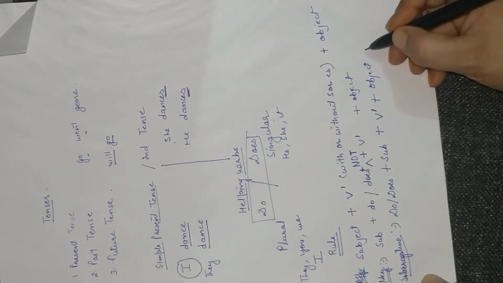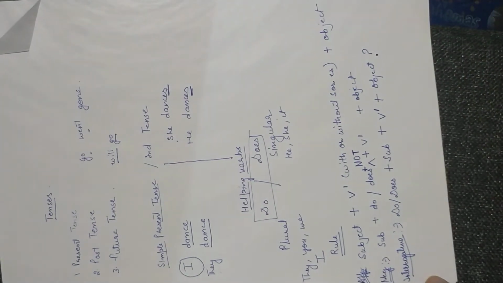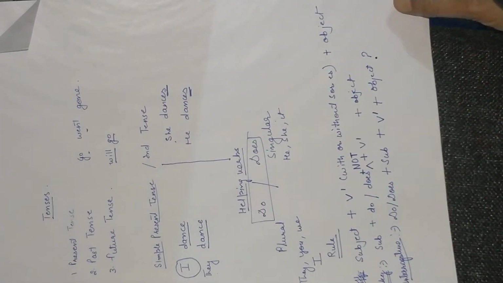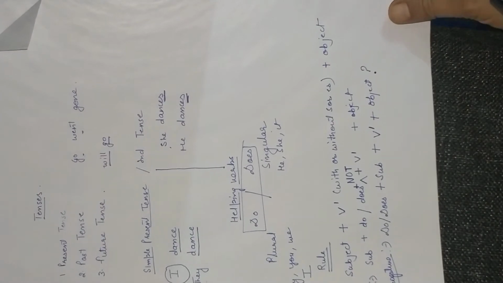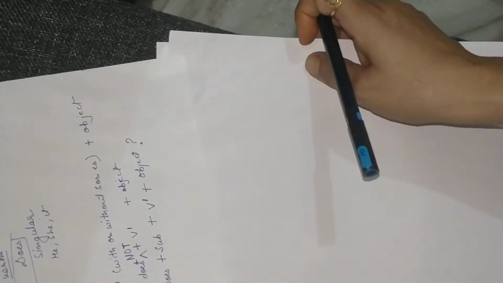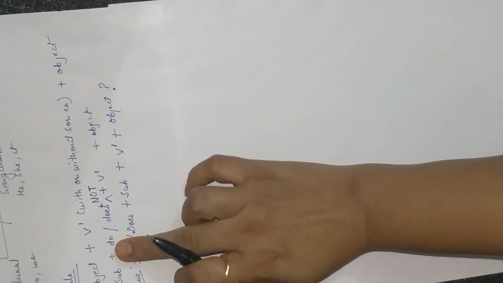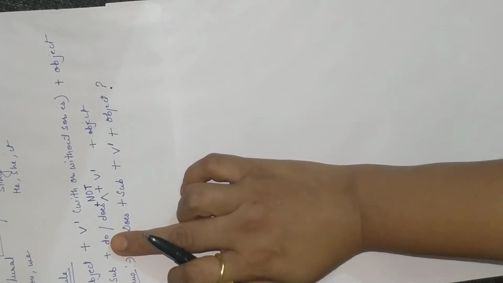And at last, as it is interrogative, you have to put your question mark. Now I am going to explain with the help of examples and it will be very much clear. Just you can see I have written the rules, and you also write your rules and keep them on the top.